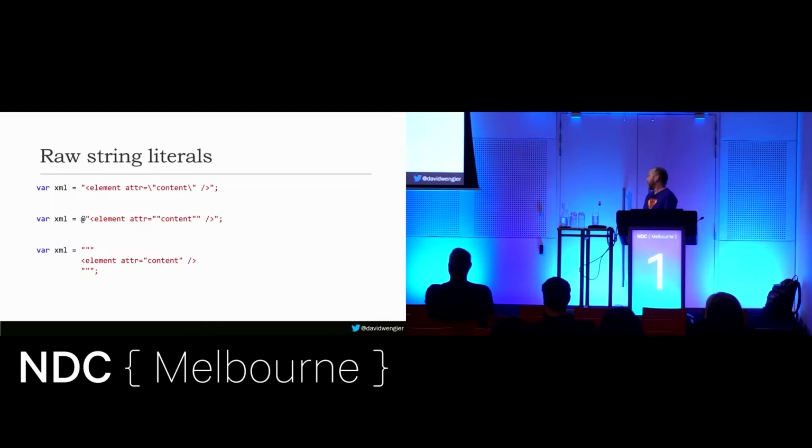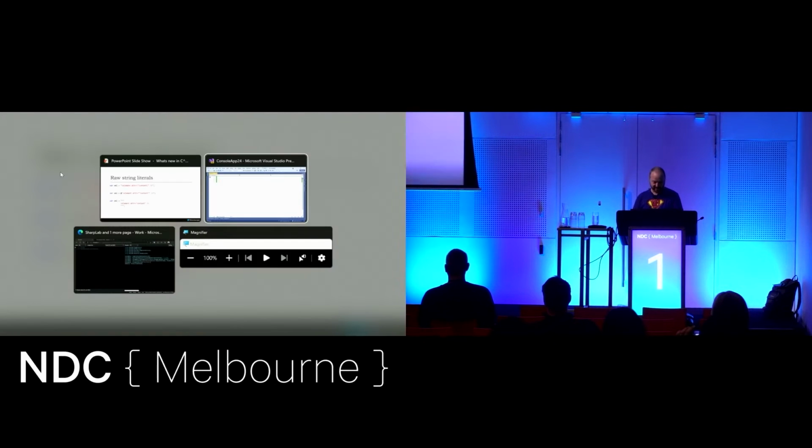I have one slide per feature, and then I'm just going to go into Visual Studio. Basically, raw string literals. The first two strings on the screen there are the old way of doing things that you're all used to. Essentially, you can see that we have to escape quotes. Strings are delimited by quotes, therefore, if you want a quote in your string, you have to tell the compiler this is not the end of a string. Great. So the raw string literal is on the bottom, and a raw string literal has one headline feature: you will never have to escape any character. That's the broad thing. So let's talk about it a bit.